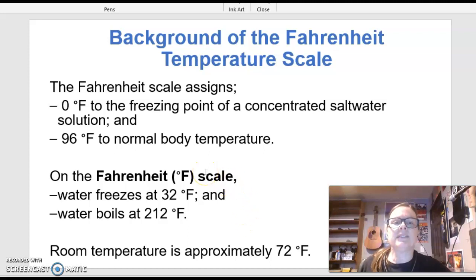All right, background of the Fahrenheit temperature scale. The Fahrenheit temperature scale assigns 0 degrees Fahrenheit to the freezing point of a concentrated saltwater solution and 96 degrees Fahrenheit to normal body temperature. On the Fahrenheit scale, water freezes at 32 degrees Fahrenheit and water boils at 212. Room temperature is about 72.